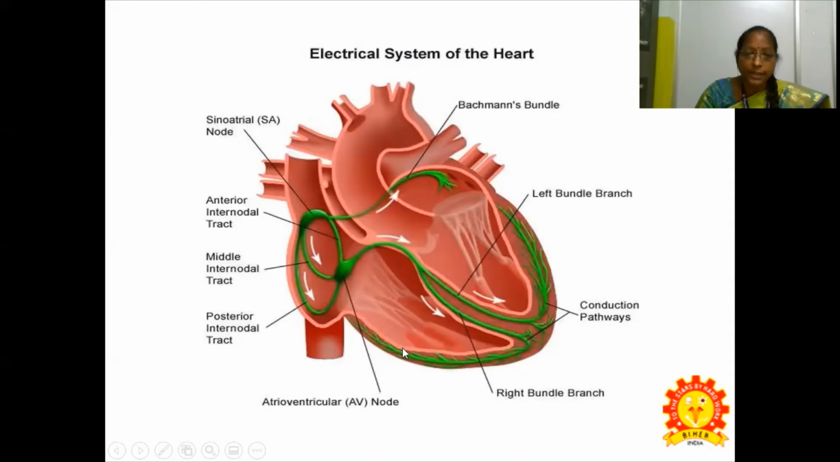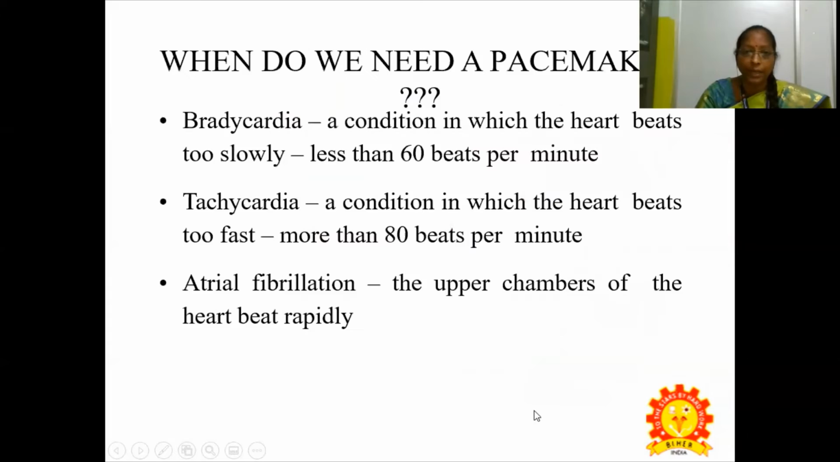This is the electrical system of the heart. We have the sinoatrial node and Bachmann's bundle. These are all the interior parts of our heart. The anterior internodal tract is there, the middle internodal tract is there, and we have a posterior internodal tract. This is the atrioventricular, that is the AV node, and the right bundle branch. Conduction pathways are there. We have a left bundle branch, and these are the electrical systems of our heart.